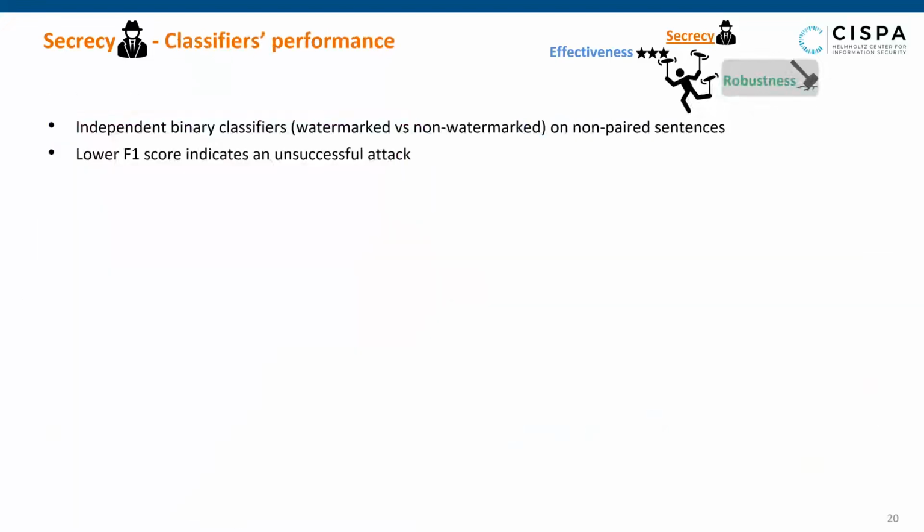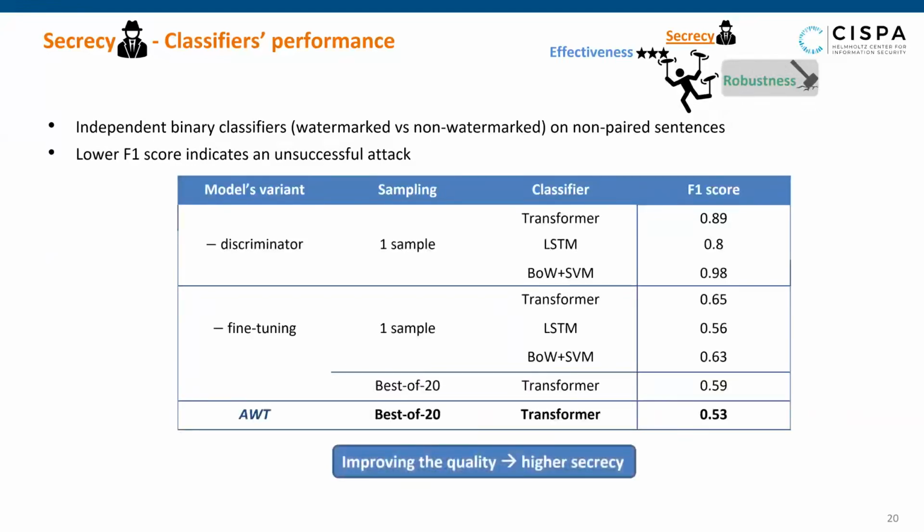We then train independent binary classifiers to discriminate between non-paired watermarked and non-watermarked text. Ideally, the F1 score of the classifiers should be at random chance, indicating high secrecy. We examined different model variants and different classifiers.